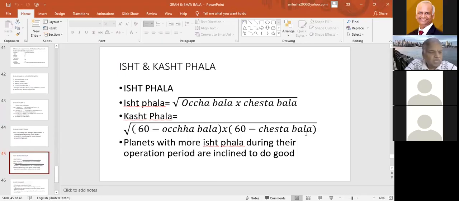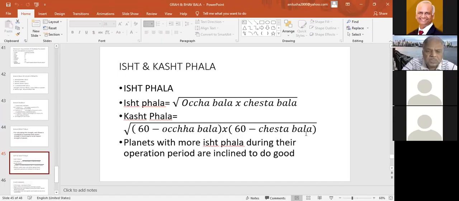Many times it happens that we are not able to find out whether the planet will give you good results or bad results. It's difficult to find out whether a planet in a particular position will give you good results or bad results, or what type of results are expected from a planet.